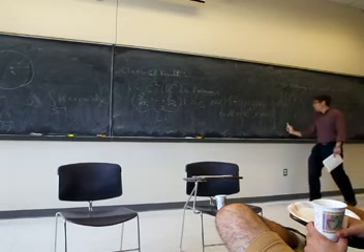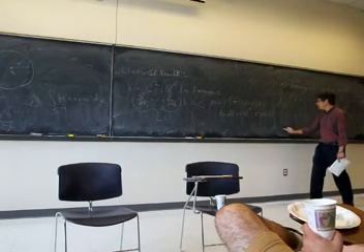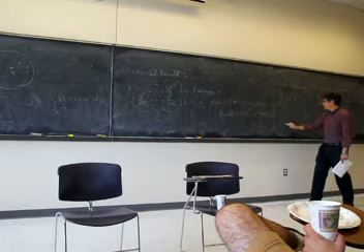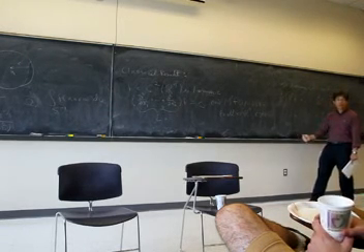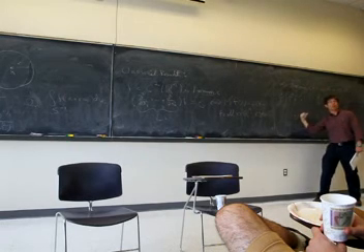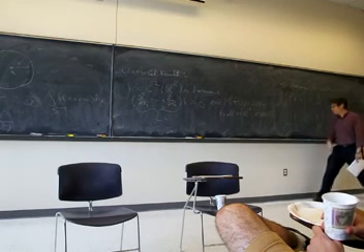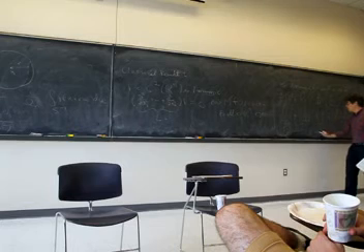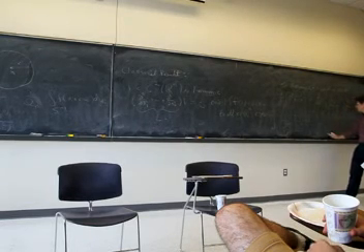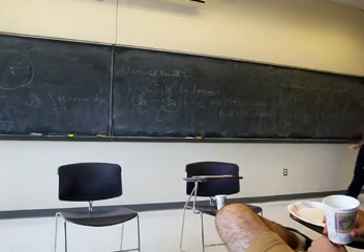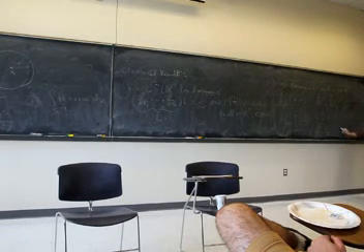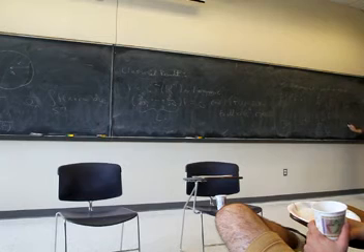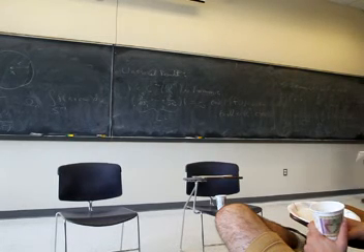Because you see, if this is x and this is r omega, where omega is a unit vector, then this is x plus r omega. Differentiating with respect to r is taking a radial derivative. So this is equal to 1 over omega n times the integral over the n minus 1 sphere of the normal derivative, which is the same as the radial derivative, of f of x plus r omega, d omega over the n minus 1 sphere.